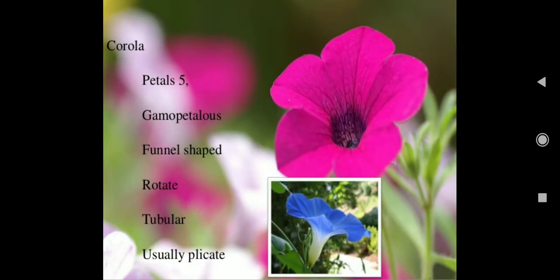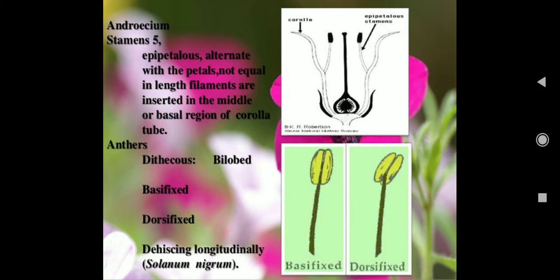Now corolla: there are 5 petals which are gamopetalous, funnel shaped, rotate, tubular, usually plicate. You can see the flower. Now androecium: there are 5 stamens which are epipetalous, alternate with the petals, with filaments not equal in length, inserted in the middle or basal region of the corolla tube.